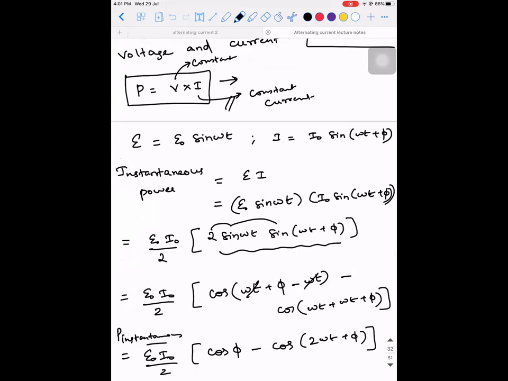So from the value of instantaneous power, we calculated the average power over a complete cycle. Average value of EMF and current are calculated over how much cycle? Half cycle. Whereas average power is calculated over a complete cycle.